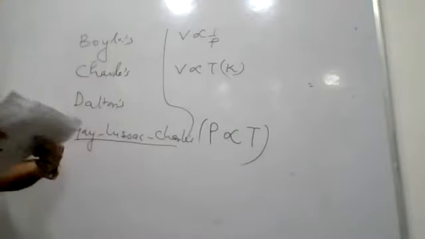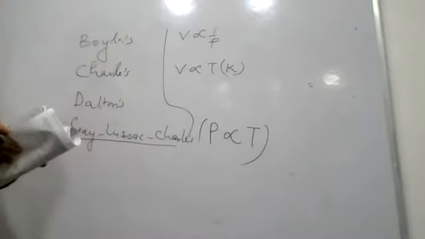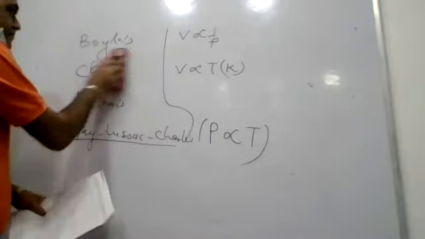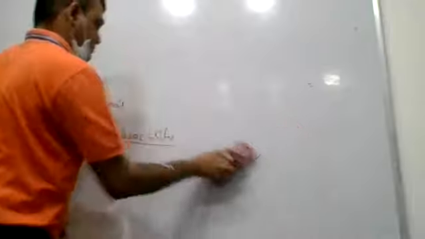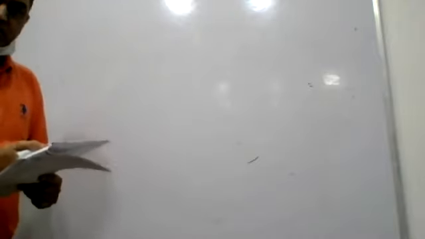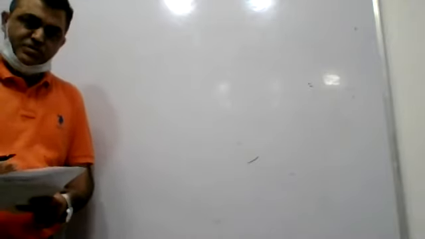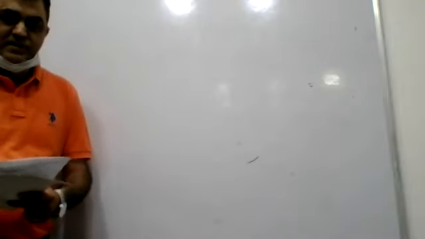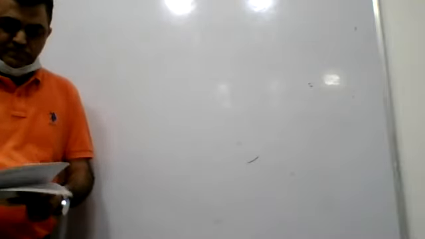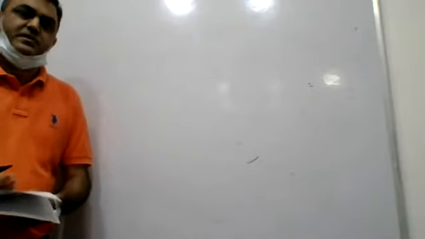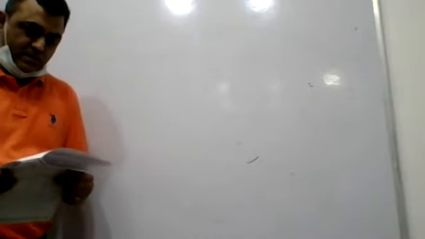Next question. Number 15 and 16. These two questions were basically reason-assertion based problems. So you had instructions. Option 1: Both assertion and reason are correct, and reason is the correct explanation of assertion. Option 2: Both assertion and reason are correct, but reason is not the correct explanation of assertion. Option 3: Assertion is correct, reason is incorrect. Option 4: Assertion is incorrect, reason is correct. Right. Now, question number 15.